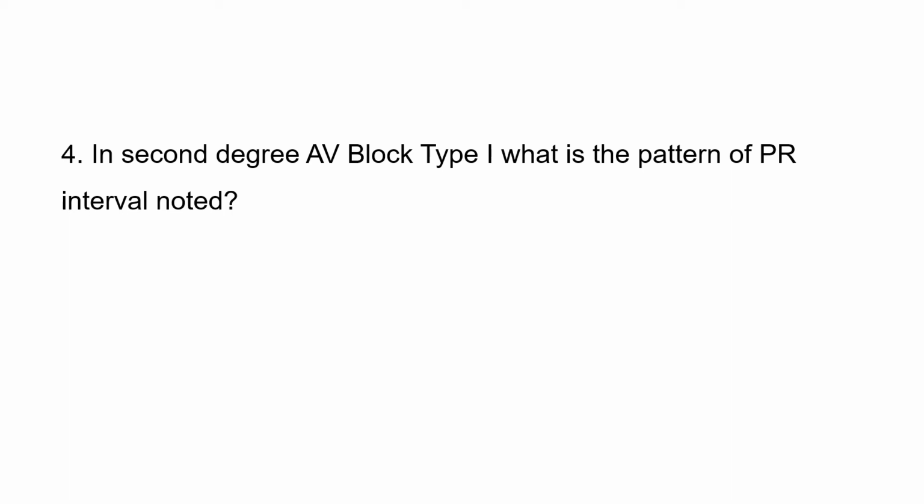And in second degree AV block type 1, what happens is there is progressive prolongation of the PR interval till one QRS complex is missed. Okay, so there is progressive prolongation of PR interval in second degree AV block type 1.